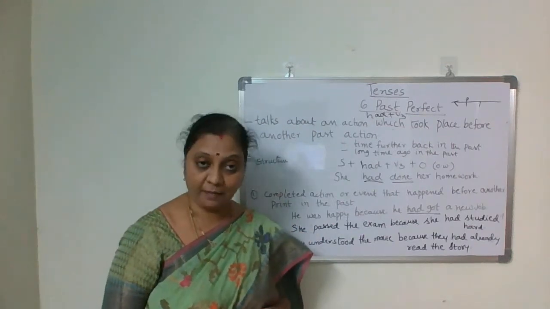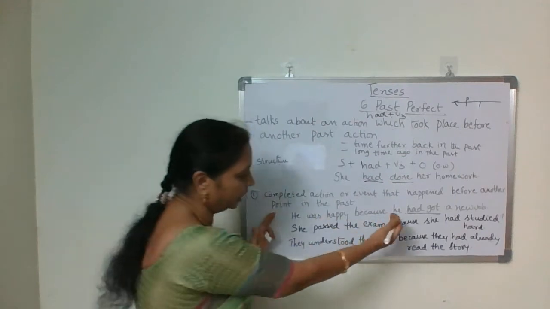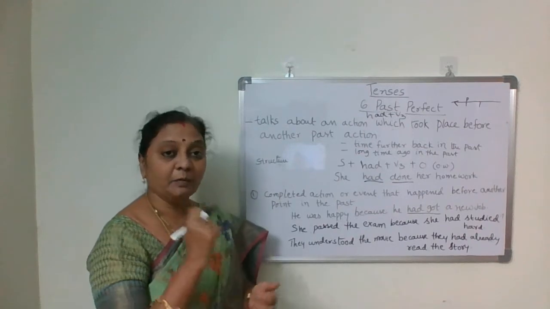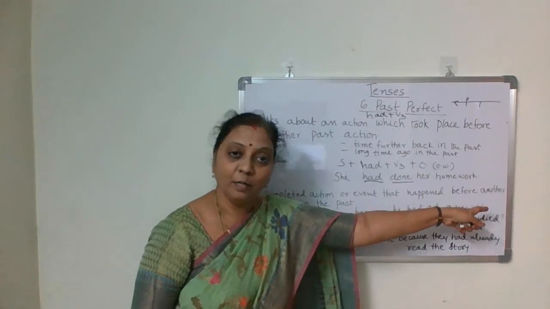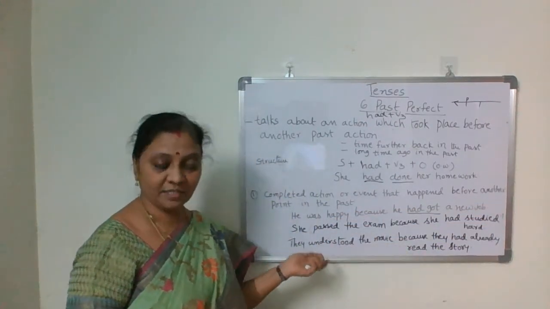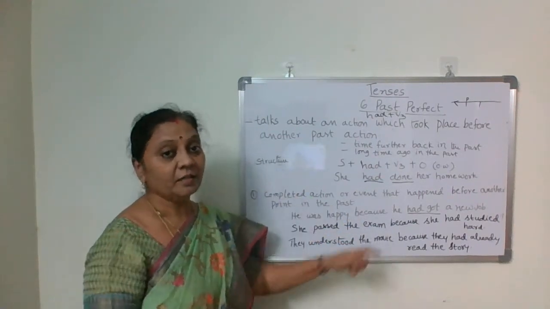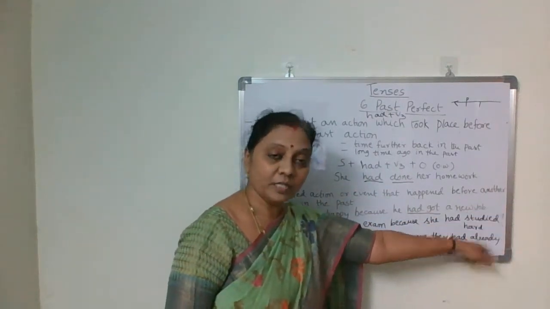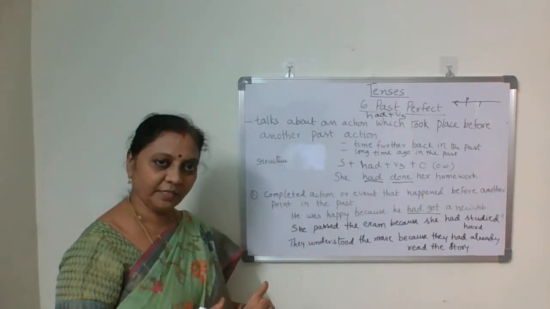She passed the exam. Past action. But why did she pass the exam? Because she had worked hard, or because she had studied hard. That is the reason she passed the exam. Before that, she had studied. So before passing the exam, something happened. To express that, we use past perfect tense. Now you got it?